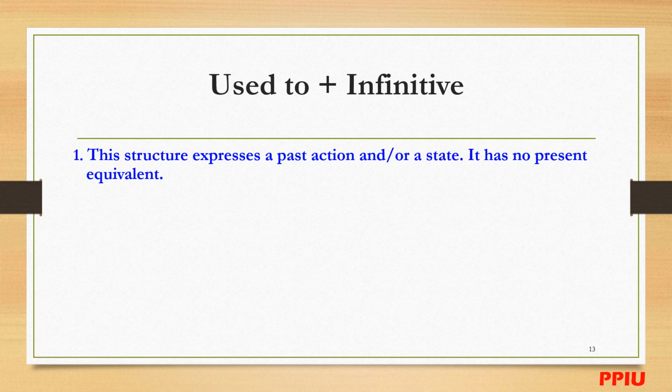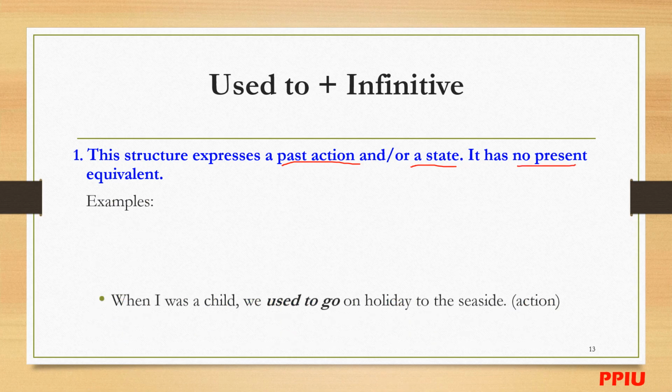Okay, this structure expresses a past action and or a state. It has no present equivalent. It expresses a past action or a past state, a state in the past. It has no present equivalent.